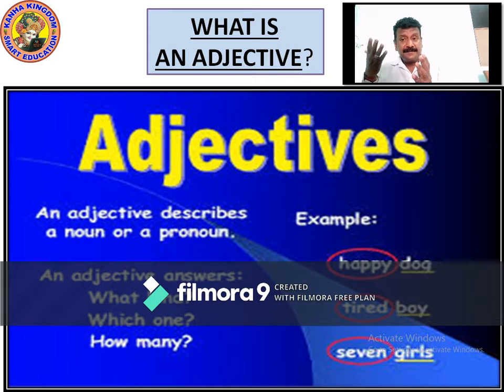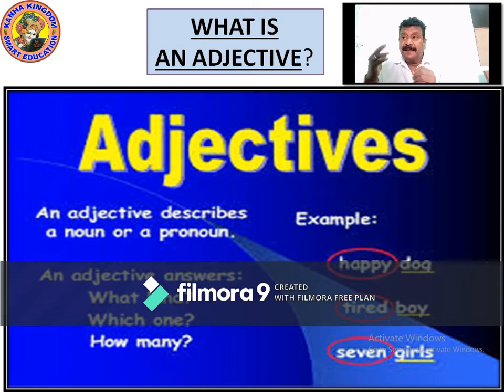Look at the example. What kind of dog? Happy dog. What is dog? Dog is a noun. Happy is describing the dog. Happy is the adjective which is describing the dog. What kind of dog? Sad dog, happy dog, growling dog. What kind of dog? Happy dog.